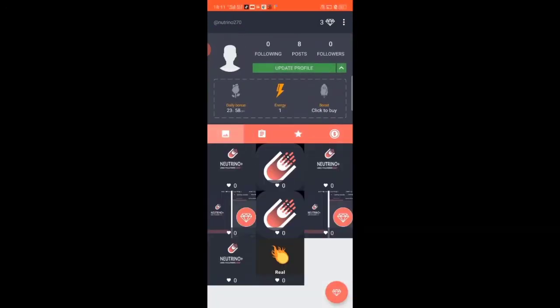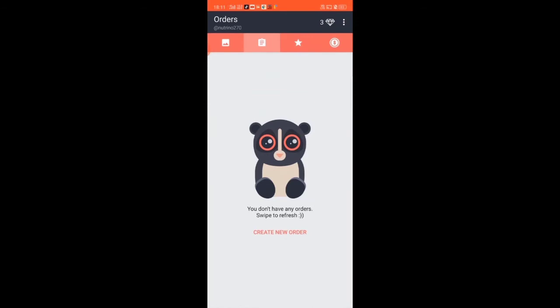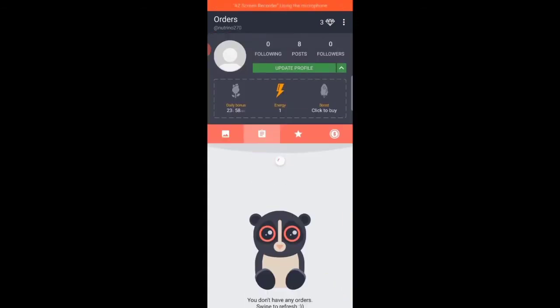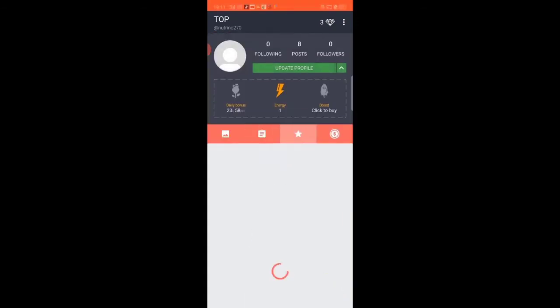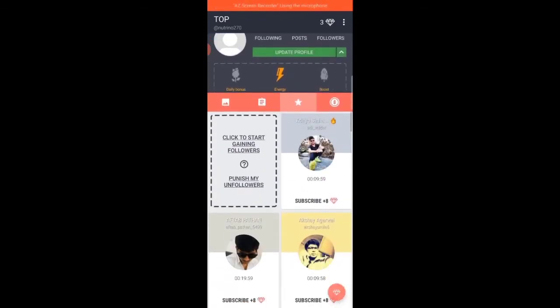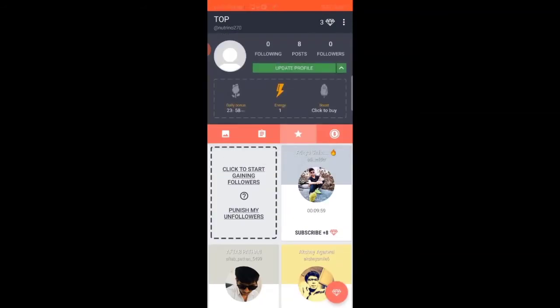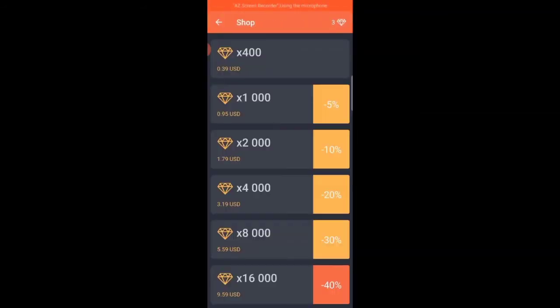And these are the posts. This is for orders. It shows how many orders we placed to gain likes. This star mark is for gaining crystals. By following those accounts, we will gain crystals. By using these crystals, we will gain followers. And we can buy these crystals by using our money.